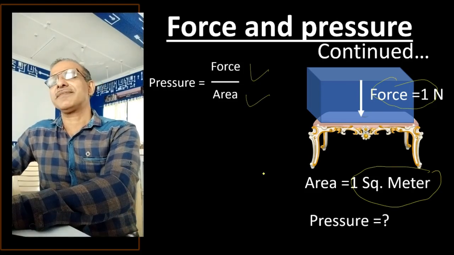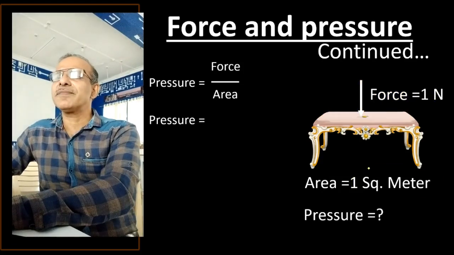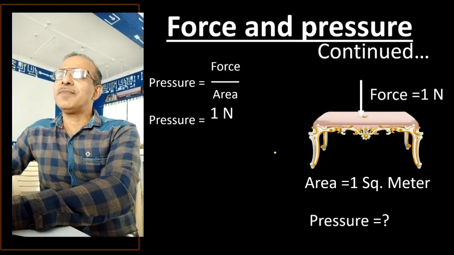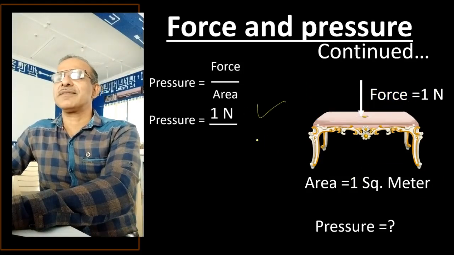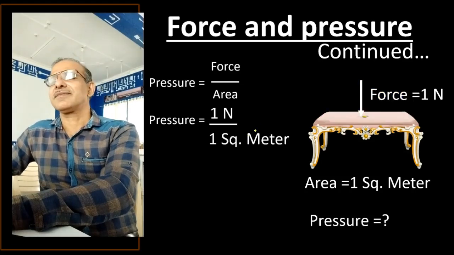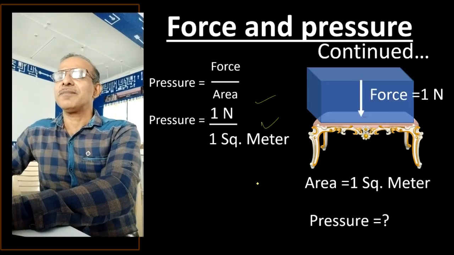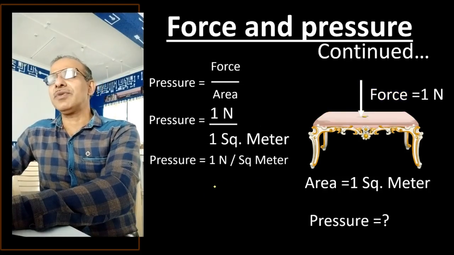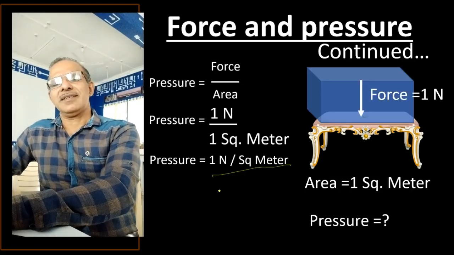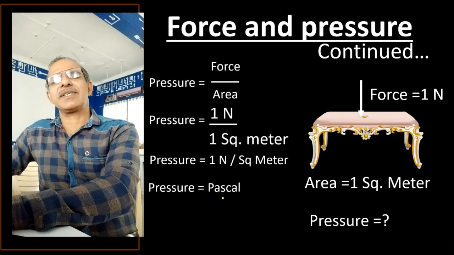We get 1 Newton divided by 1 square meter. So pressure is 1 Newton per square meter, or we can call it Pascal.